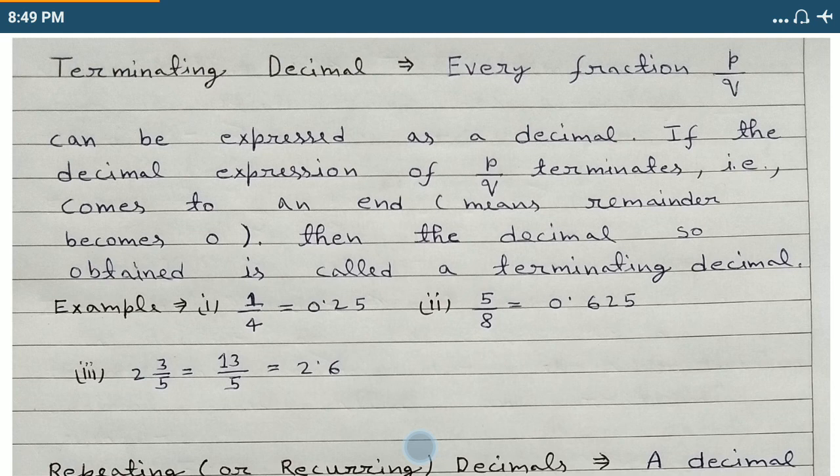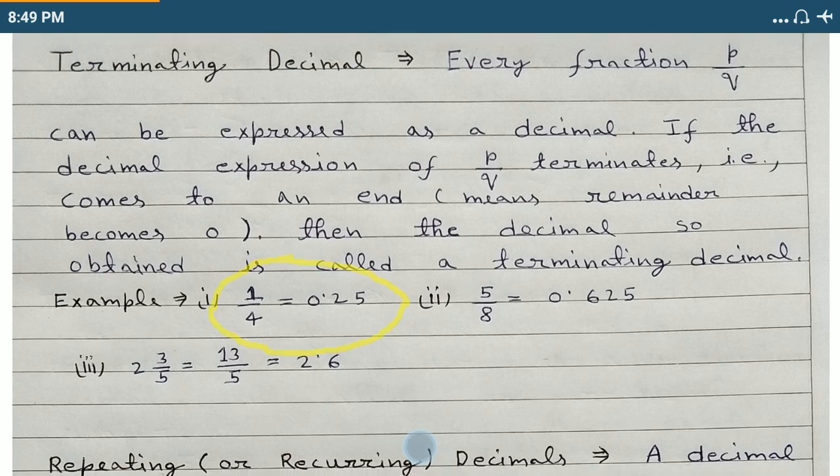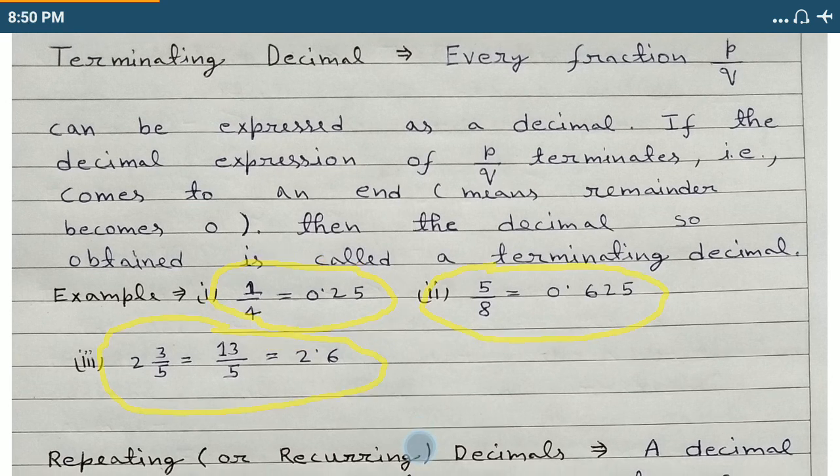Take for example 1 by 4. If we convert 1 by 4 to a decimal, we get 0.25. That is, when we divide 1 by 4, the quotient is 0.25 and the remainder is 0. Here the remainder is 0, hence it is a terminating decimal. Thus, each of the numbers like 1 by 4, 5 by 8 and 2 whole 3 by 5 can be expressed in the form of terminating decimals.